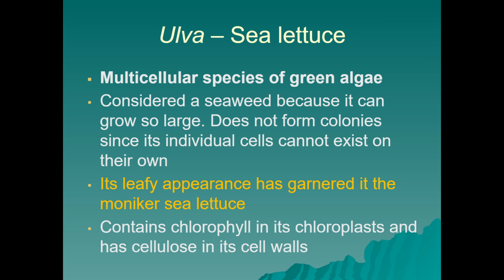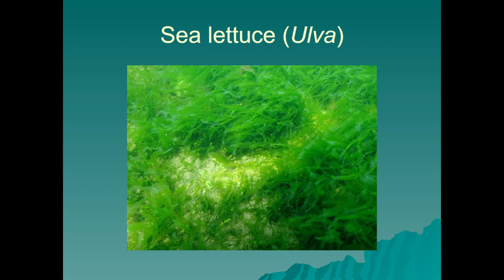Ulva is sea lettuce, and it looks exactly like that. It's multicellular green algae. It's considered a seaweed because it not only grows large, it also will use holdfast. It has a leafy appearance, and that's why it's garnered the moniker sea lettuce. It is green algae, so it contains chlorophyll in its chloroplast, and it is a plant-like protist, so it does have cellulose in its cell walls. Here is sea lettuce, or Ulva, so you can see it does fit its moniker.